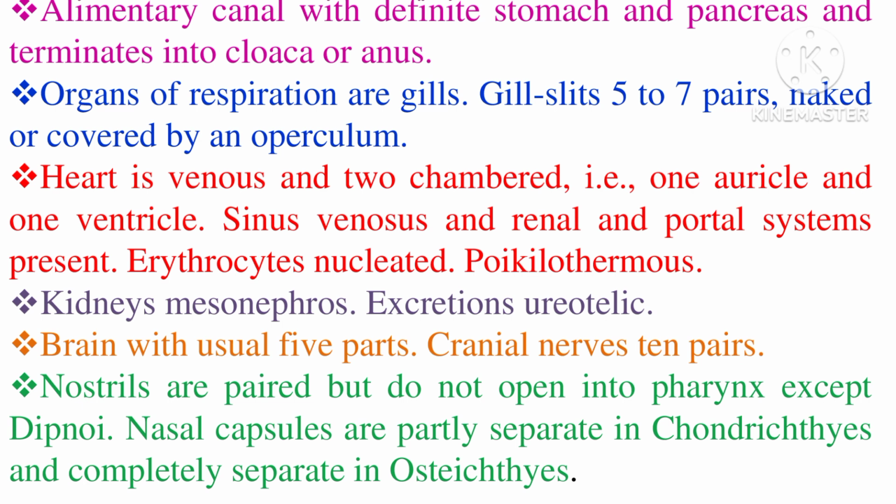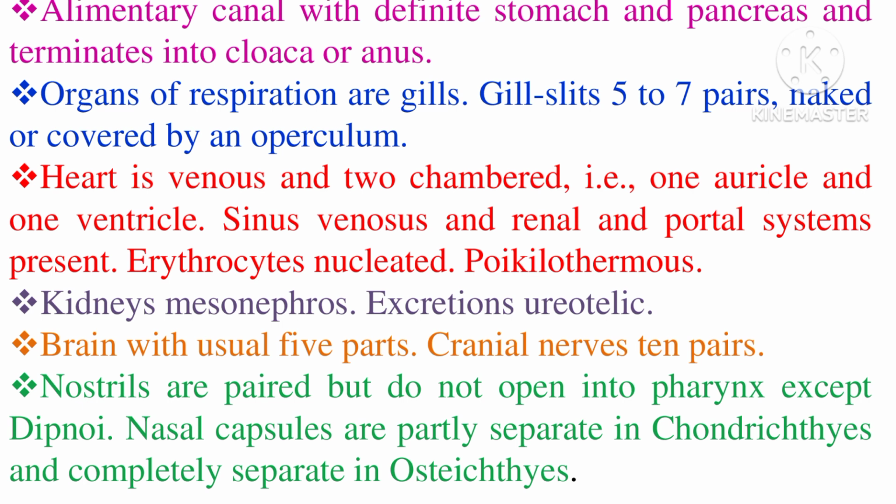Human beings don't have nucleated erythrocytes, and the RBCs are called ghost cells in human beings because the RBCs, red blood corpuscles, lack the nucleus, whereas in fishes erythrocytes are nucleated. They have a well defined nucleus, and they are poikilothermic animals. They have a good excretory system with mesonephric kidneys, and the excretions are ureotelic.